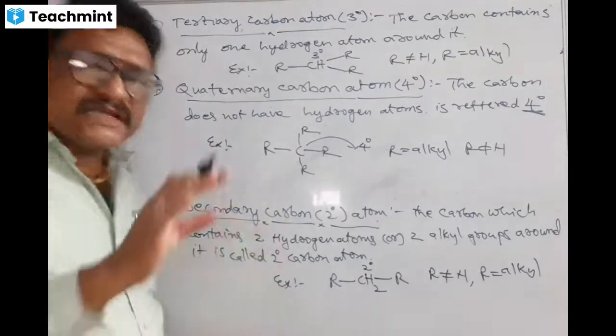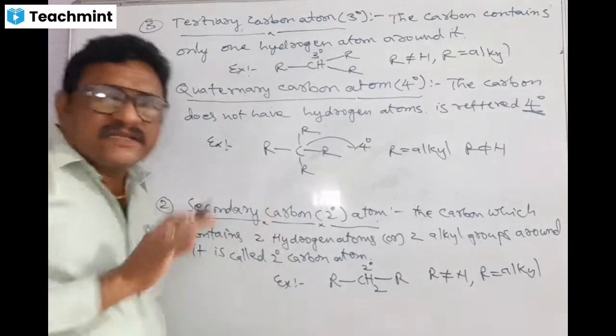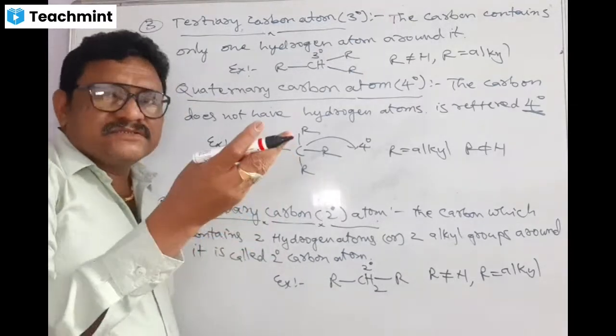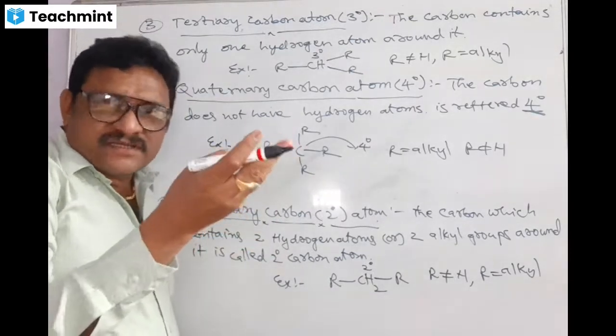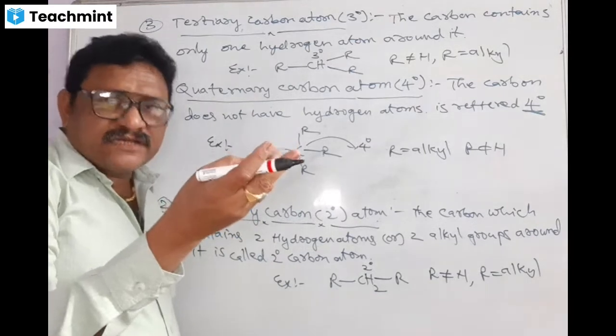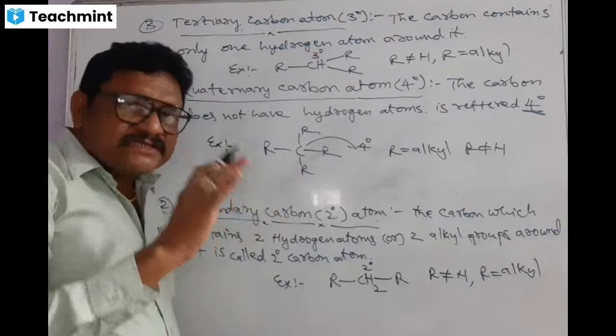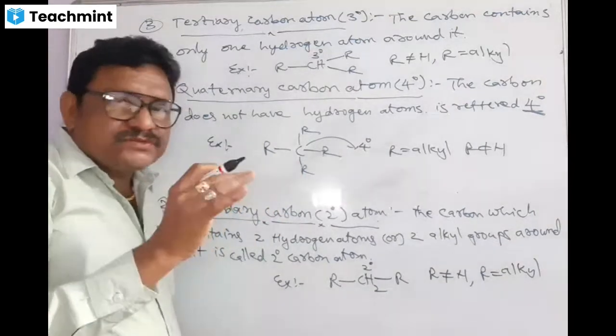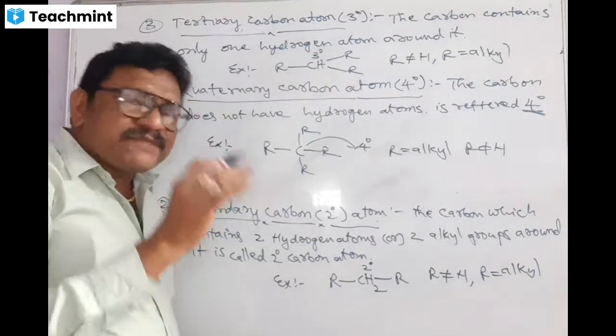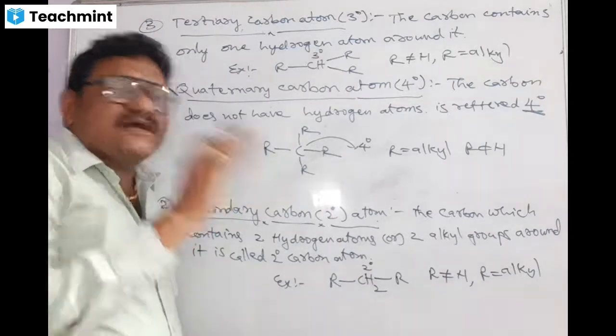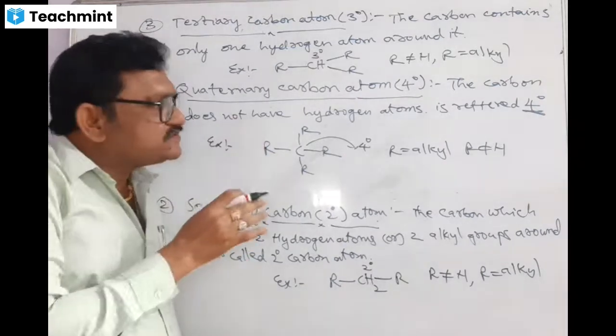These are the types of carbons in alkane compounds. So far we have discussed primary carbon, secondary carbon, tertiary carbon, quaternary carbon. So you should find the types of carbon atoms in any alkane compound. We will do an exercise.